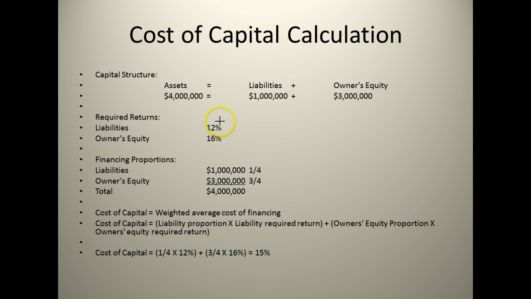So the 12 here times the 1/4 here, and that is going to give us the debt portion, and then we're going to use 16 and then the 3/4 to get to this percentage here. And then when we add the two up, we require in all projects a return of 15%. So that's our cost of capital. It's otherwise known, you'll see it referred to in the text, as the hurdle rate.